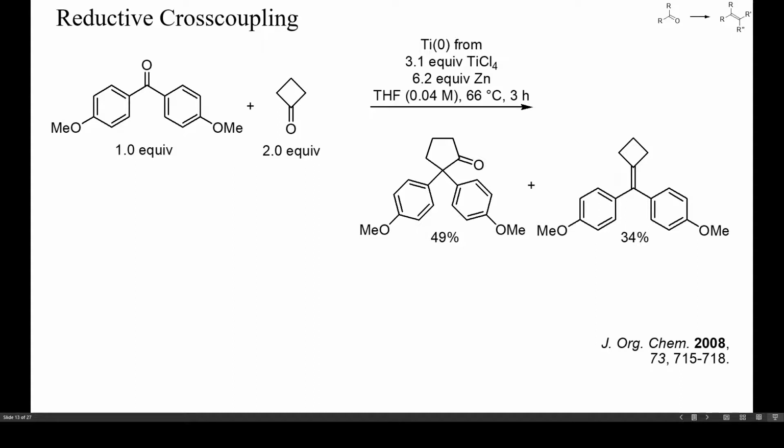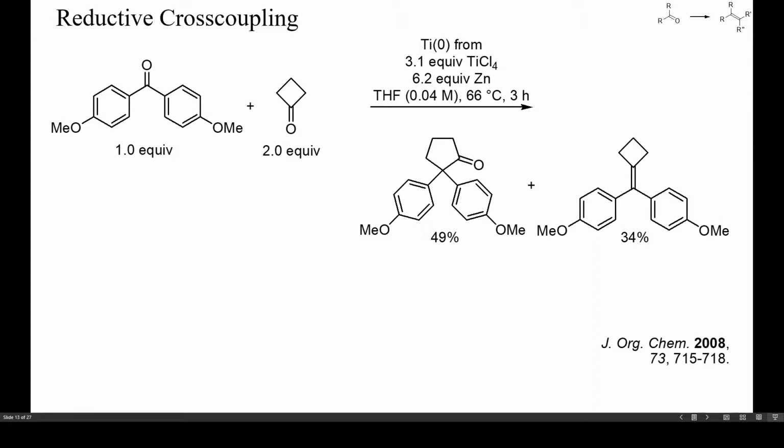Elemental titanium is usually generated by reduction of titanium tetrachloride with zinc in THF, often in the presence of pyridine. If sensitive alkenes are the target, then a complete reduction of the strongly acidic titanium tetrachloride is important, and pyridine may help to buffer the reaction mixture.